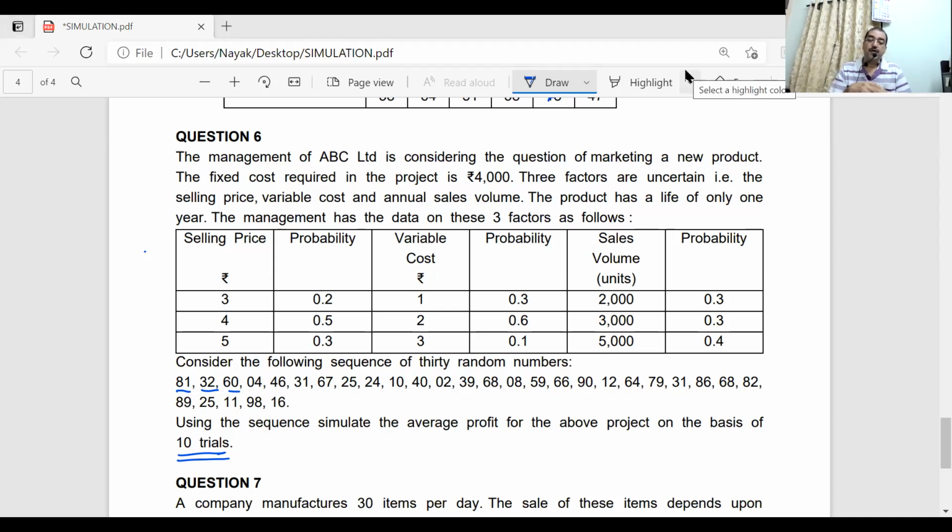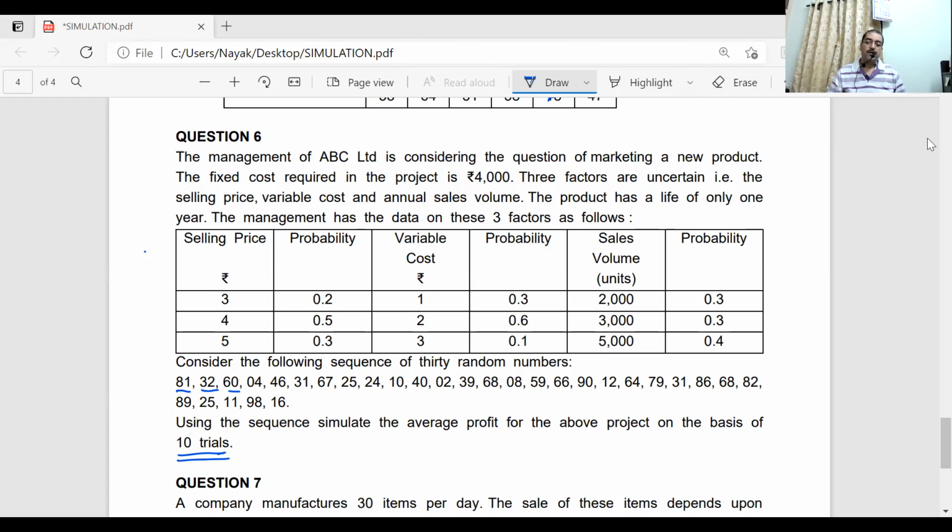Yes, they should be in order horizontally. So it will be horizontal. The first 3 will be the first values. The random numbers are in order now also. So 81 is the first value for selling price, 32 is the first value for variable cost, and 60 is the first value for volume. So it is like first value, second value, third value, fourth value, like that. Okay. Done.